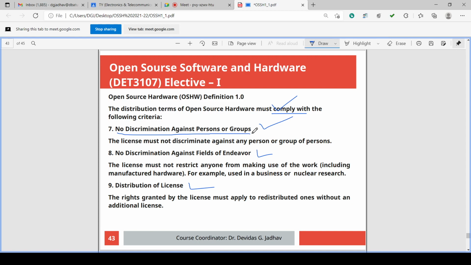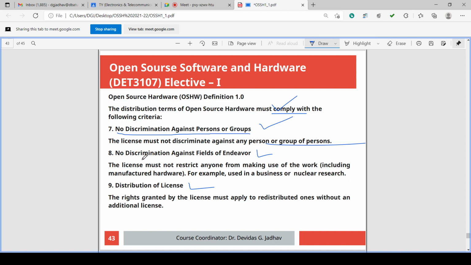You have to equally provide the authority of open source hardware to all the community, the open source community. So, no discrimination against person or group. The license must not discriminate against any person or group of persons.